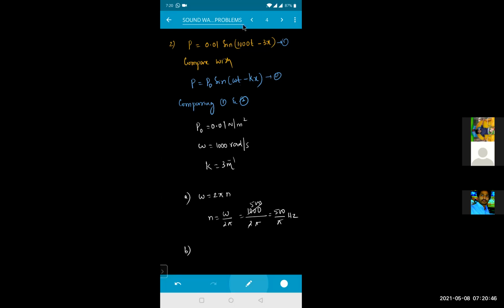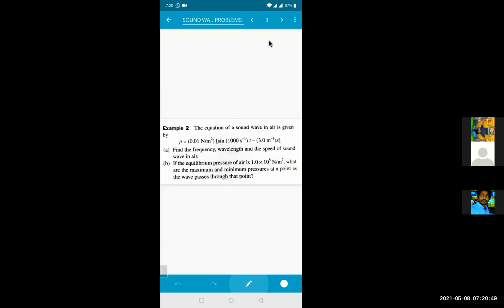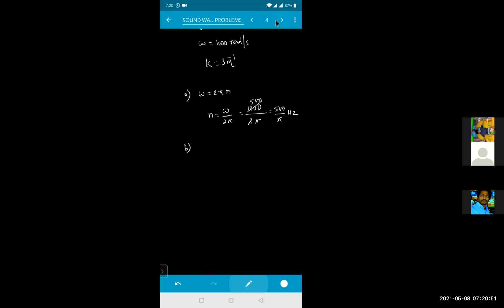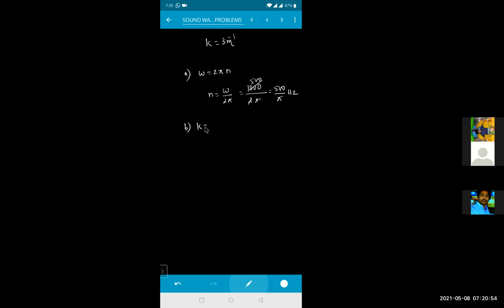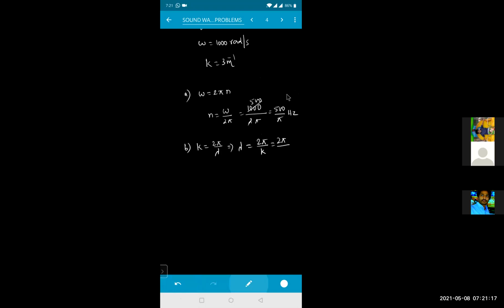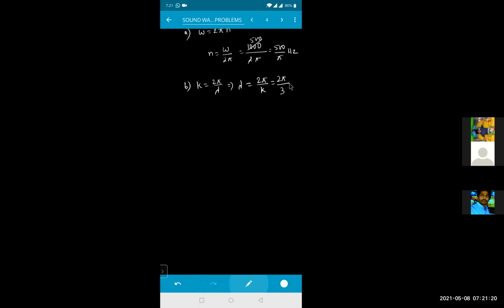In the same way, what is the next part of the question asking? Wavelength and speed. How do you calculate the wavelength, beta? By the propagation constant, k equals 2 pi over lambda. So lambda equals 2 pi over k, that is 2 into pi divided by k. The k value we got here is 3. So this will be equal to 2 pi by 3 meter. That will be the answer.